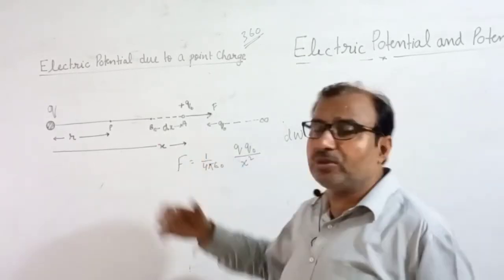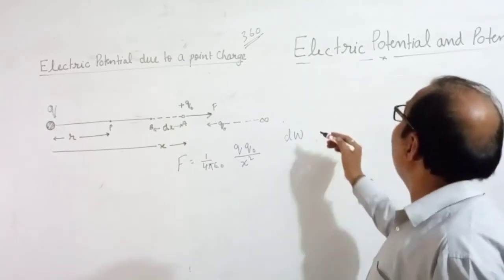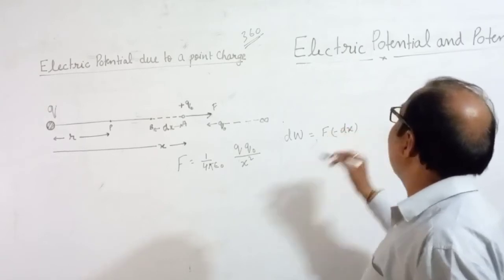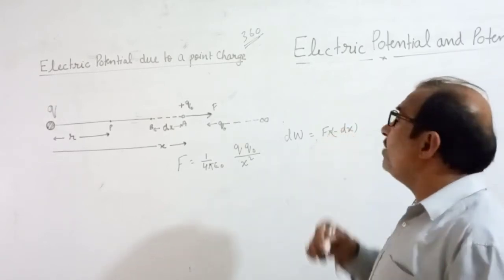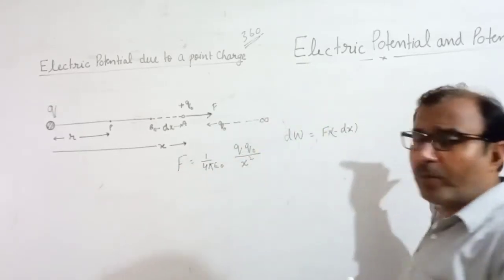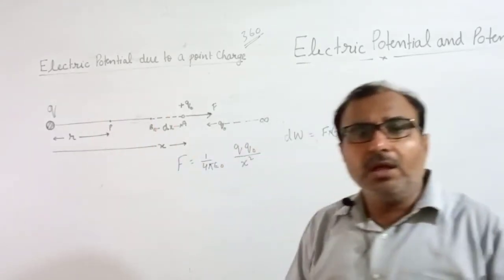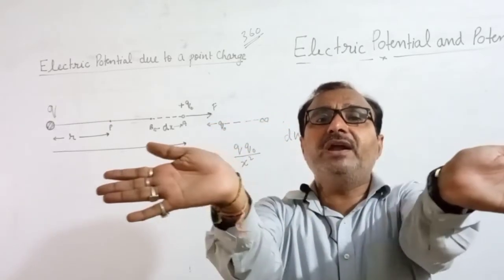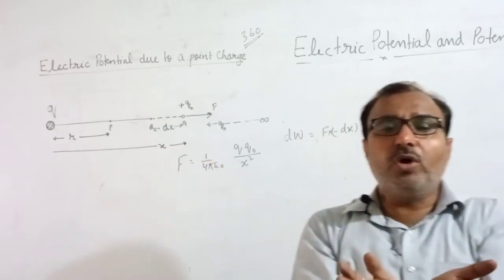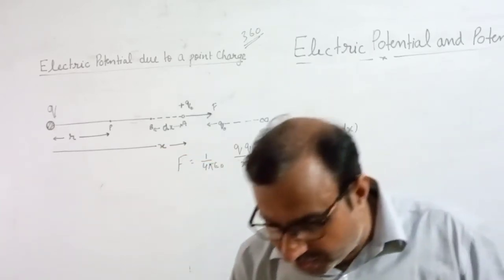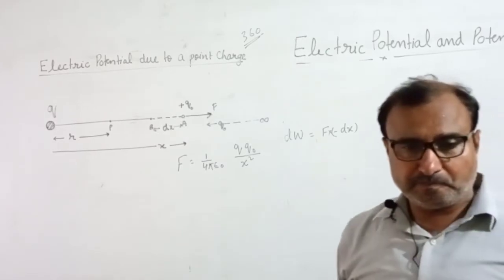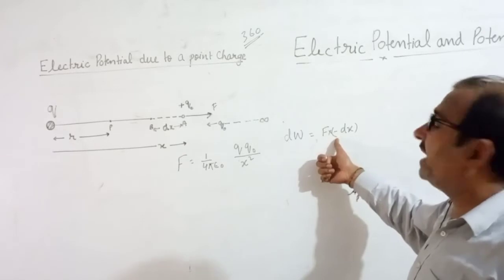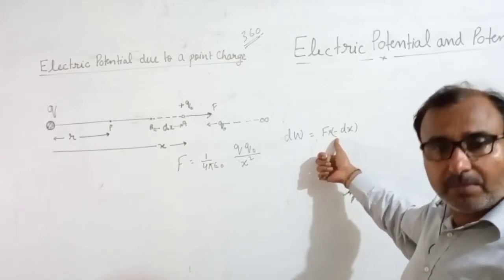If the displacement is small, the work is small. Now how much work? F into minus dx. Why have I written minus? Because force is acting outward and displacement is inward. The direction of force and displacement is just opposite, at 180 degrees. When force and displacement are at 180 degrees to each other, then work is negative. Displacement is opposite to the direction of force. That's why I took minus dx.